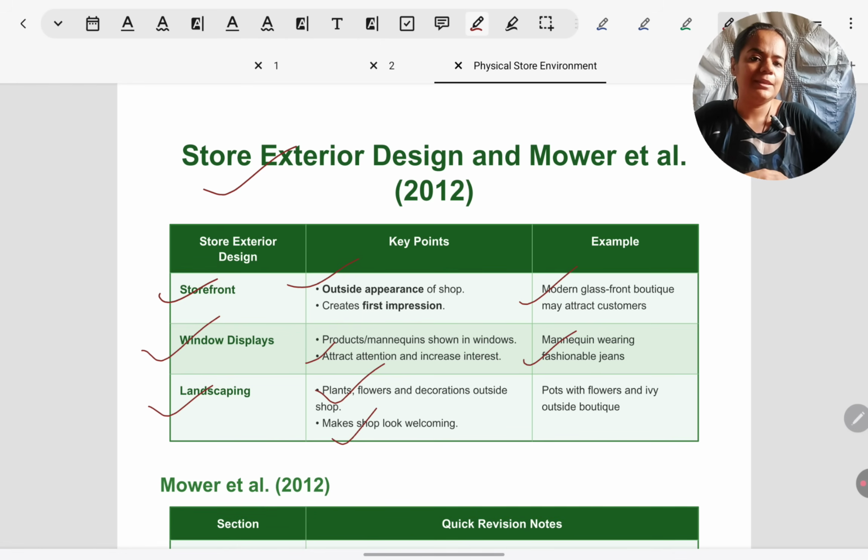How do you feel when there are plants, flowers before you can enter a store? Most people describe they feel welcomed in that store. They feel a sense of warmth in that environment. So, for example, there might be pots with colorful flowers outside a boutique which can attract you.